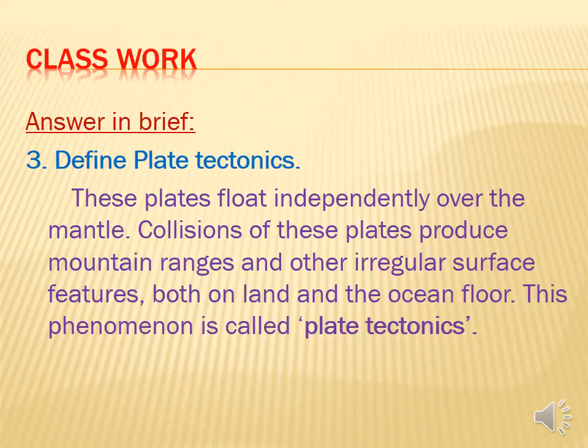Got it? Then the earthquake. We have seen about the earthquake, how it is formed. Okay, in that we have seen how the seismic waves are formed. There are three types of seismic waves: primary or P waves, secondary or S waves, and surface waves or L waves. Got it?